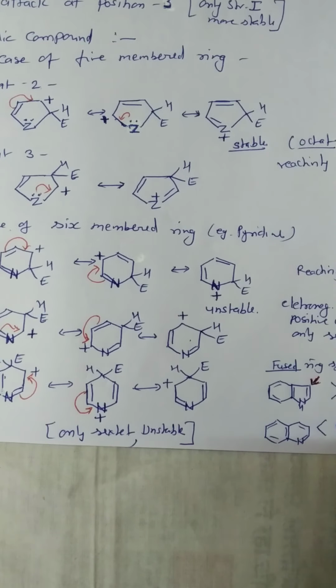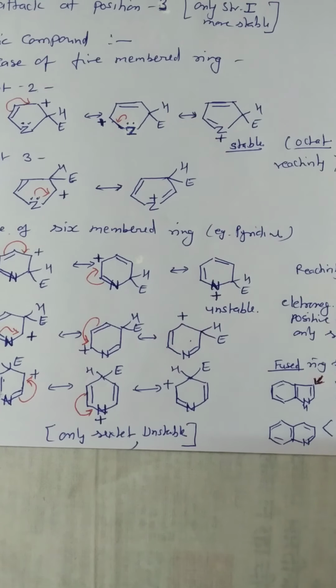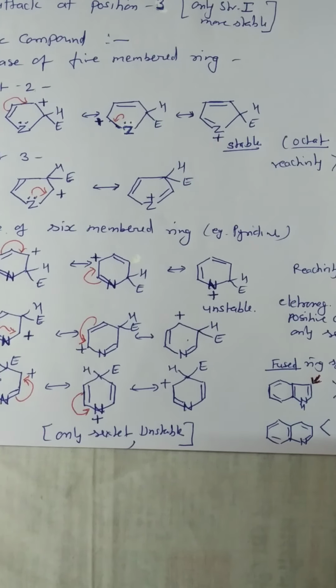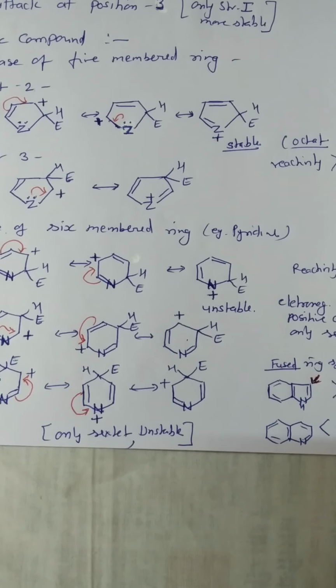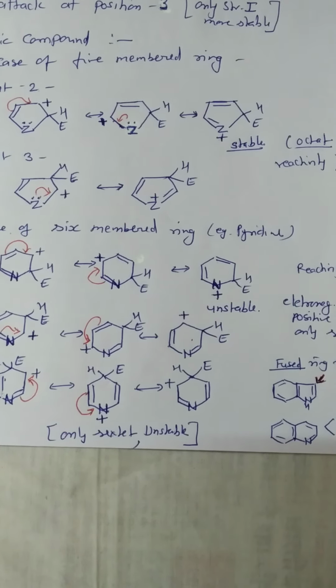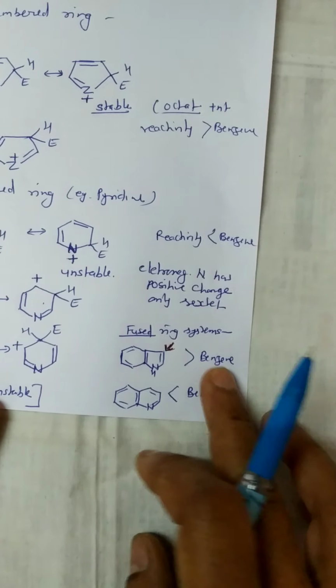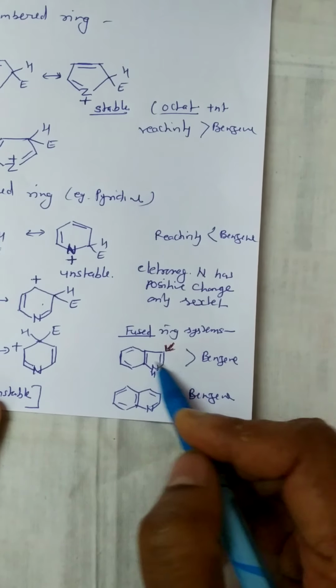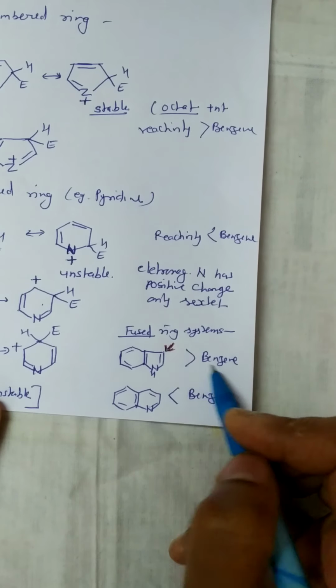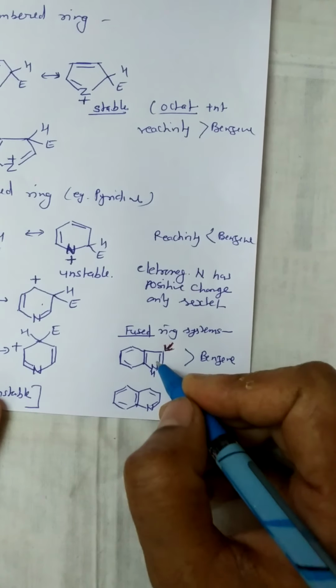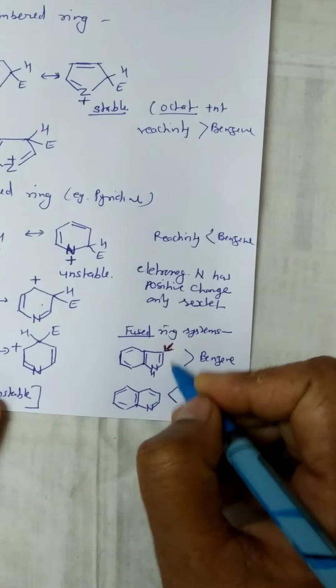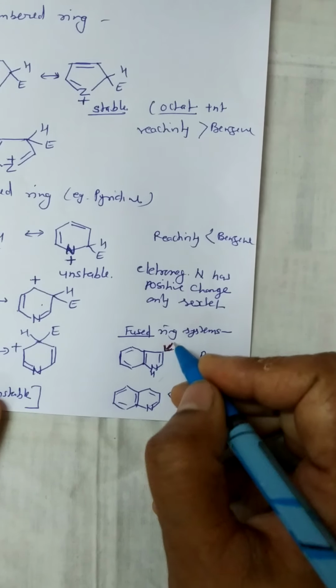Now in other fused ring heterocyclic compounds, we can often make predictions based on the above principles, though many exceptions are known, such as in case of indole, where the reactivity is greater than benzene and the electrophilic attack takes place at the pyrrole ring and at position 3.